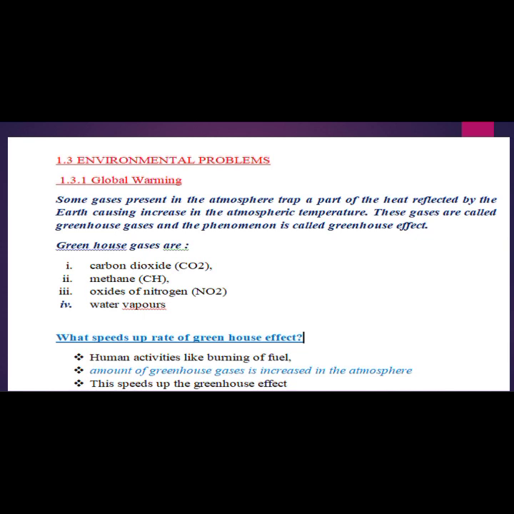This leads to an increase in the level of sea water, which creates flooding in lower lying coastal areas. Those areas such as Maldives, which lie a bit lower than other areas of the earth, are going to be a part of flooding. Because why? Because the water level is rising.